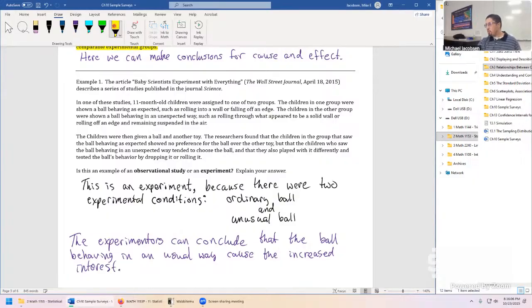So the moment we know that this was an experimental design, we have cause and effect in this problem, and that's something they would have written out in their conclusion. If it was an observational study, this whole part, even if we hinted at it, would have been really bad form. The journal Science, if they knew it wasn't an actual experiment, would never have published it. If they did publish it, later journals would have probably redacted it and said, we made an error, this study didn't belong in the journal.